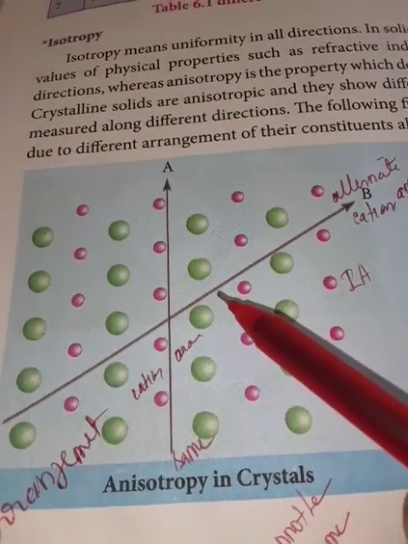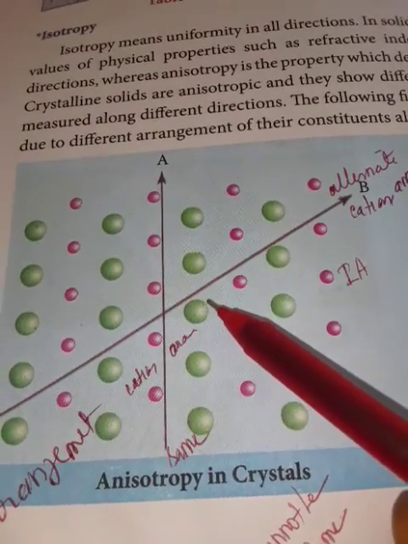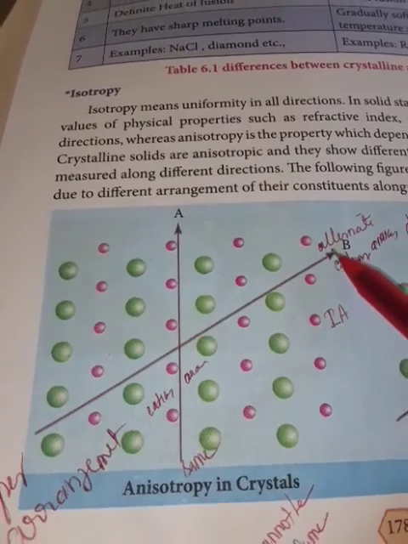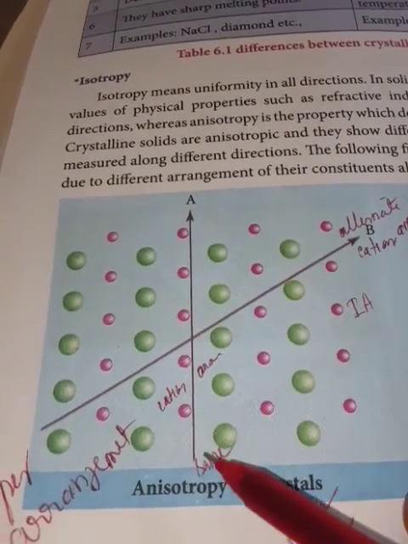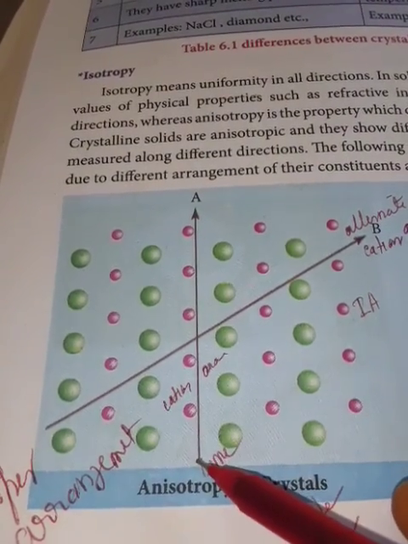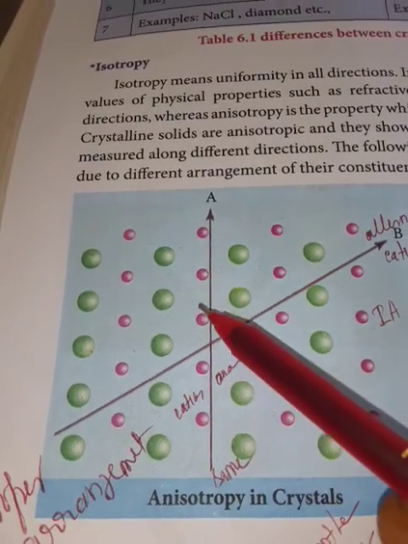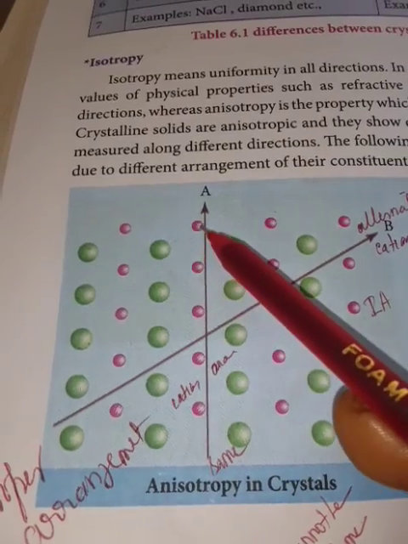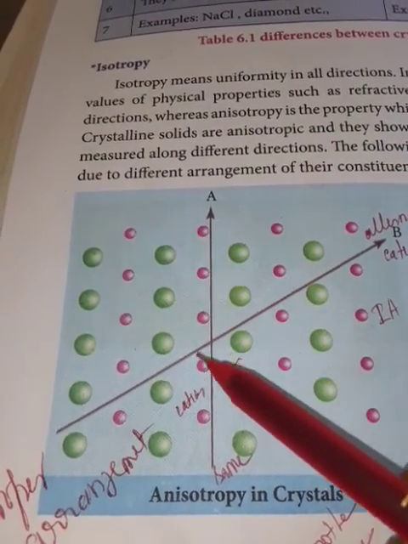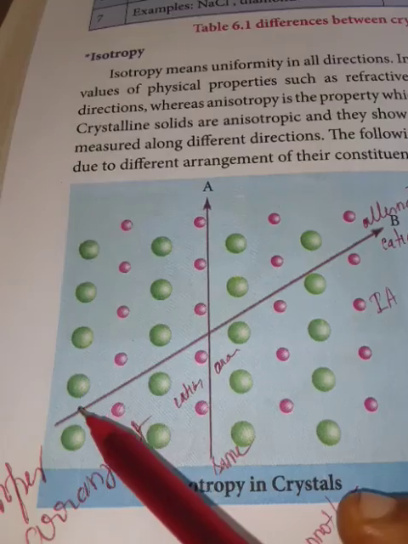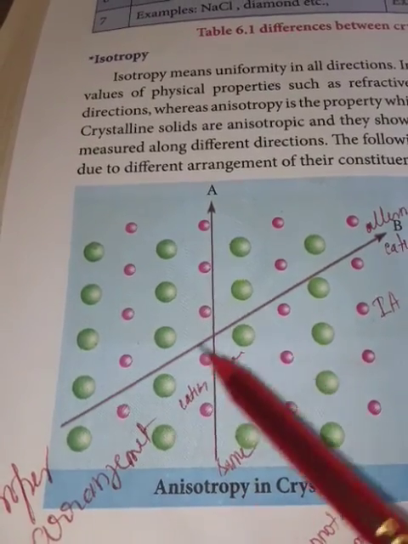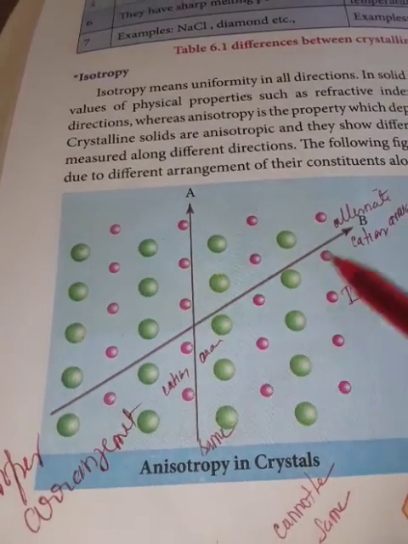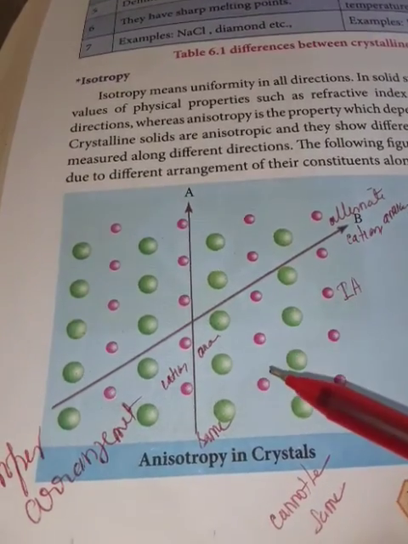If we are measuring any one physical property in direction A as well as in direction B, see, in direction A, similar atoms are present on this side. On this side, if it is a cation, this is an anion. On this side you see an alternate arrangement. So both sides have different arrangements of atoms.